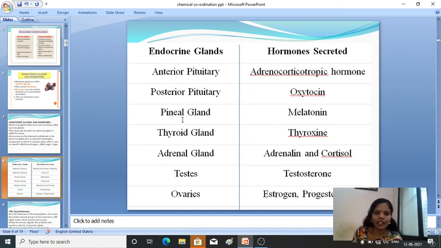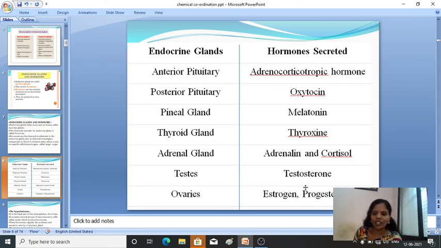Then the pineal gland will release melatonin. The thyroid gland will release thyroxine. The adrenal gland will release adrenaline and cortisols.